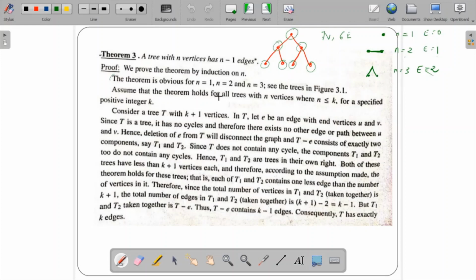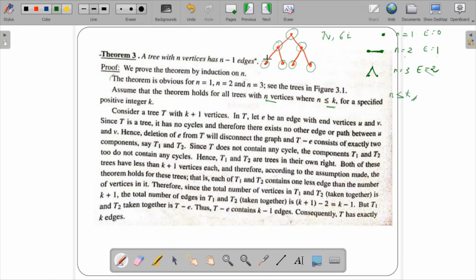And assume that the theorem holds for all trees with n vertices, any number of vertices where n is less than or equal to k, for a specified positive integer k. You need to assume that it is true for n less than or equal to k. Now we'll consider a tree with k plus 1 vertices. What is this k? You can take any positive integer, plus 1 vertices.